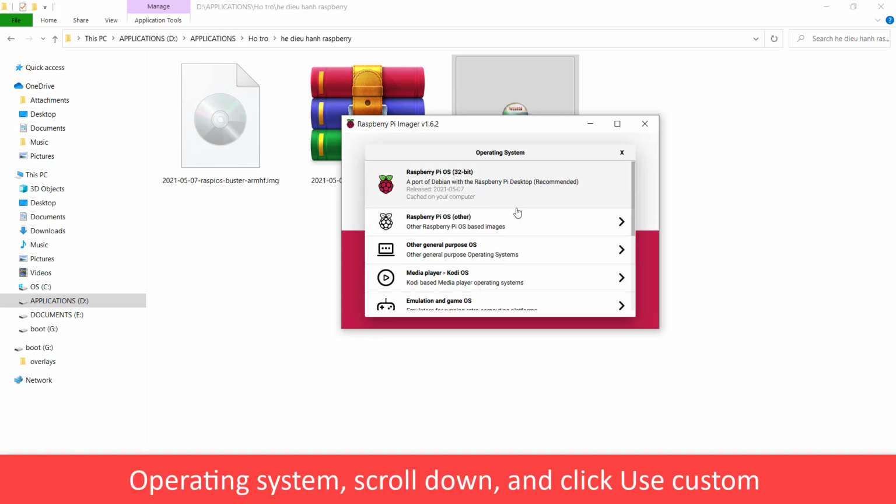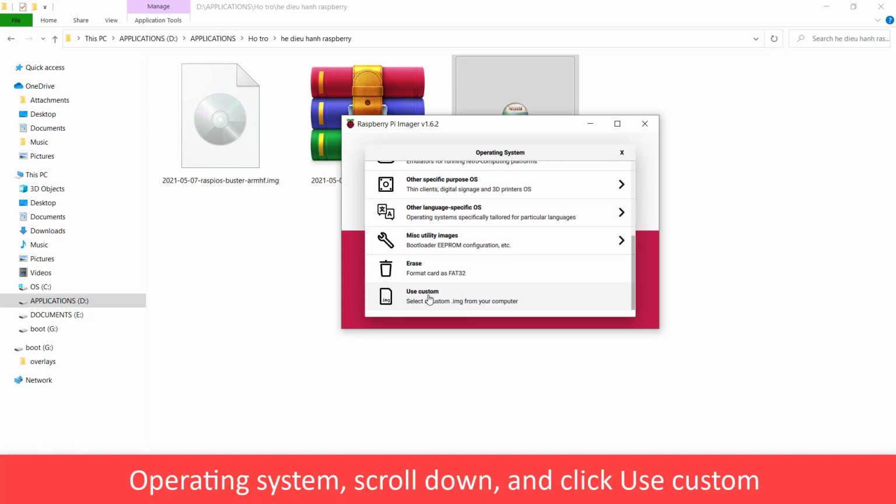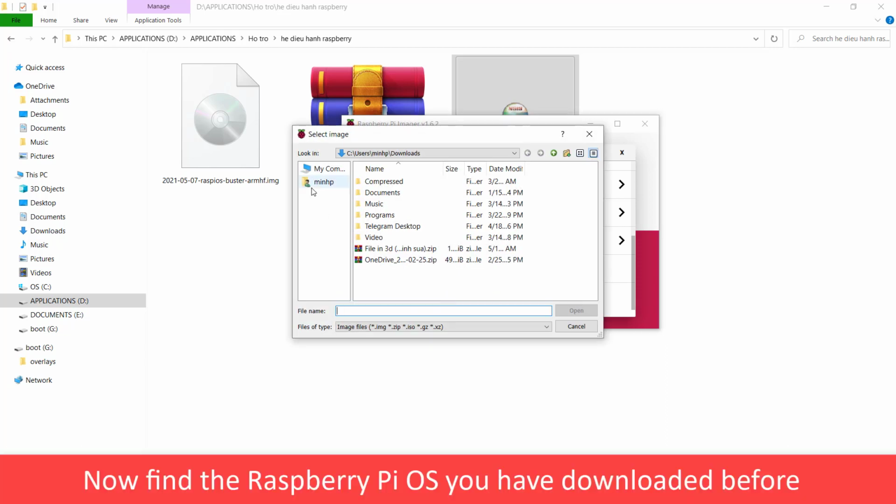Operating system, scroll down and click Use Custom. Now find the Raspberry Pi OS you have downloaded before.